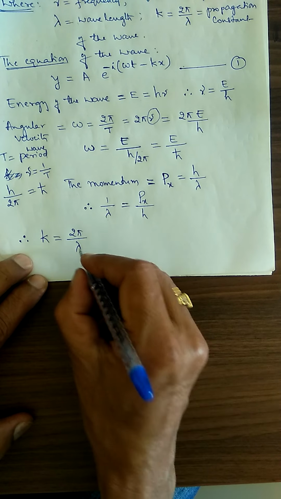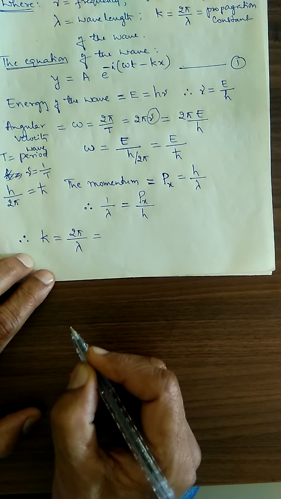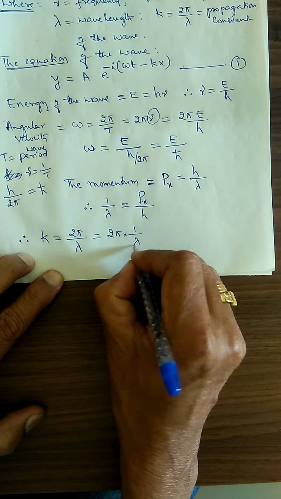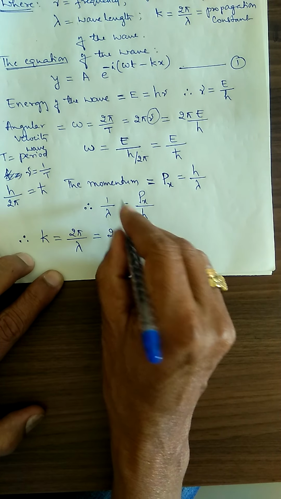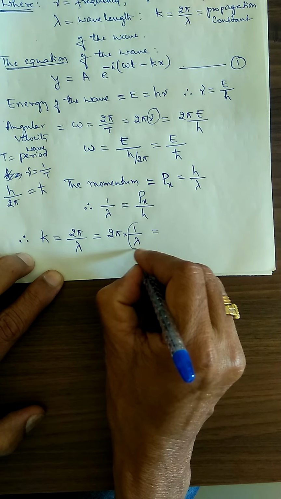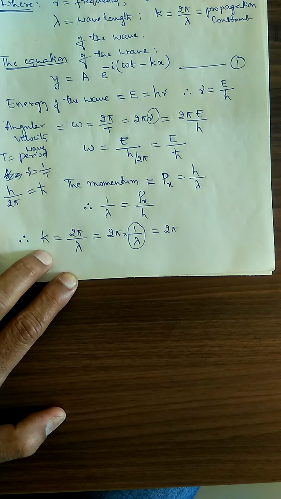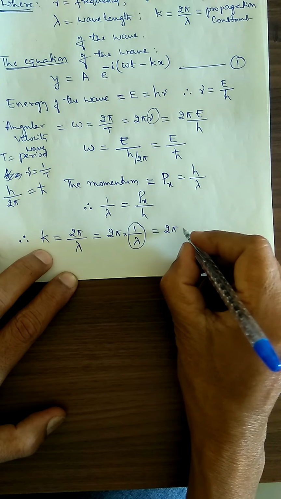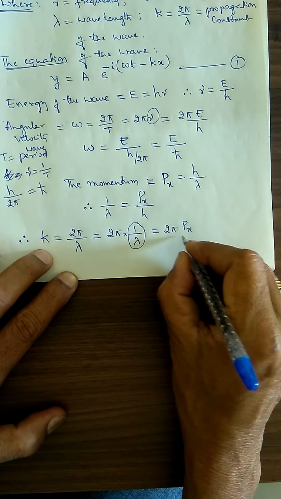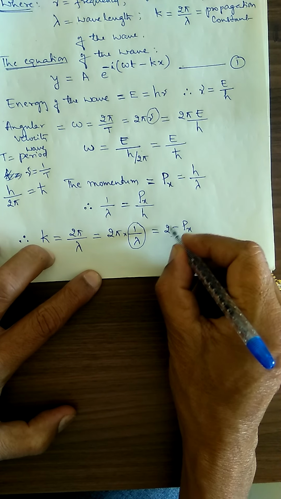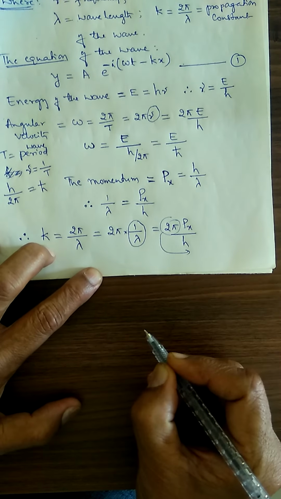The 2 pi by lambda is equal to 2 pi multiplied by 1 by lambda here, but 1 by lambda is equal to this. Substitute for this. Therefore, 2 pi times 1 by lambda is equal to px divided by h. This 2 pi, I will take it to the denominator of the denominator.